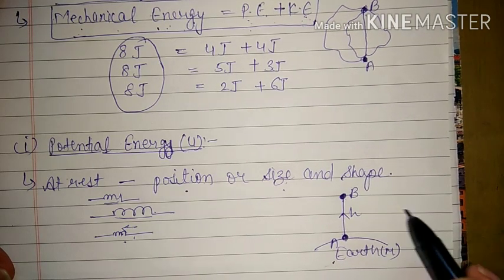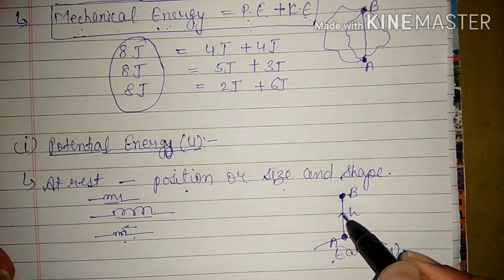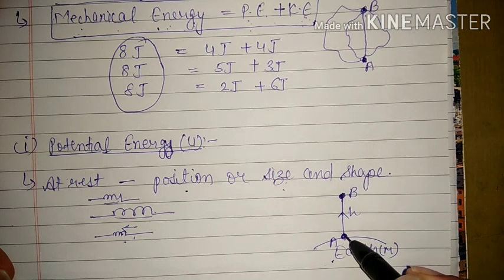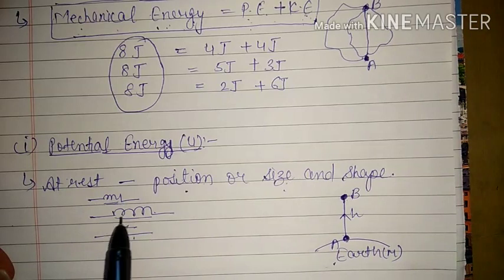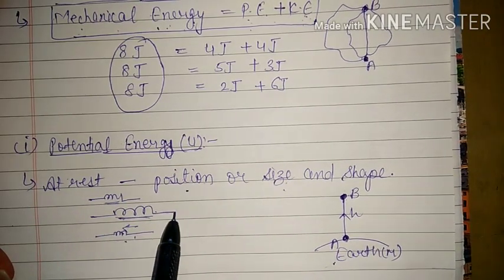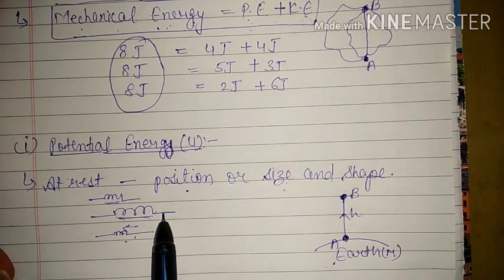And when we leave it from here, then this potential energy will be converted into kinetic energy and the body will gain a velocity and it will move in the downward direction due to the force of gravity. Similarly here also, if we are expanding any spring, then we have to apply force on the spring, and because of that force some expansion is going on, that is displacement.